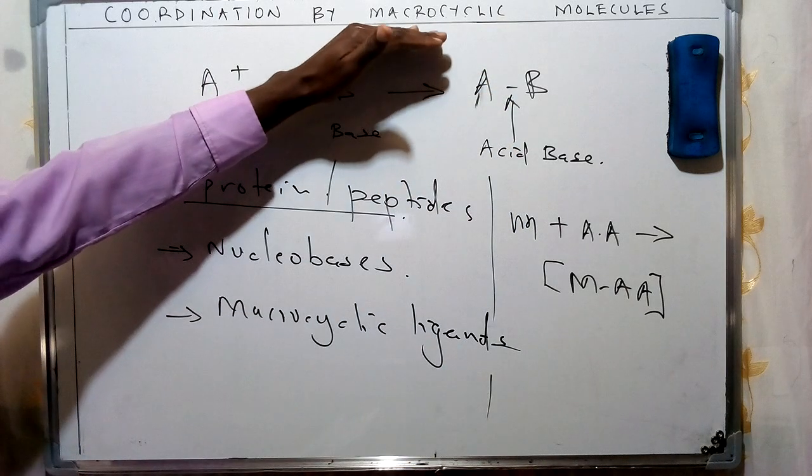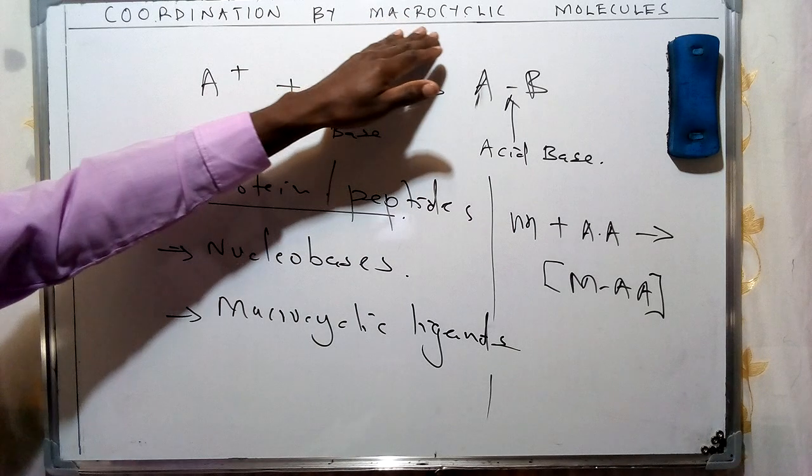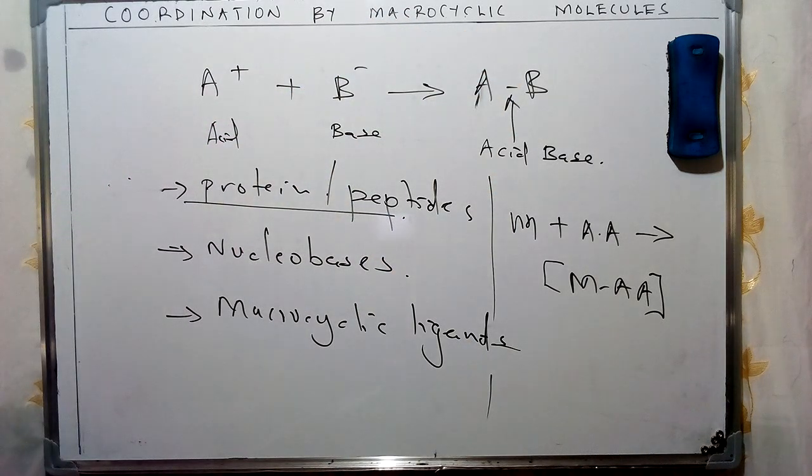Now, the difference between the coordination of metals with these amino acids and macrocyclic molecules is going to help us see how these specific processes are relevant, especially in formation of various complexes, for which we will give examples.